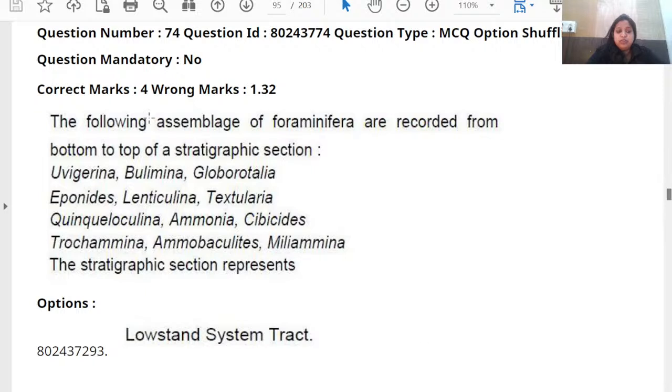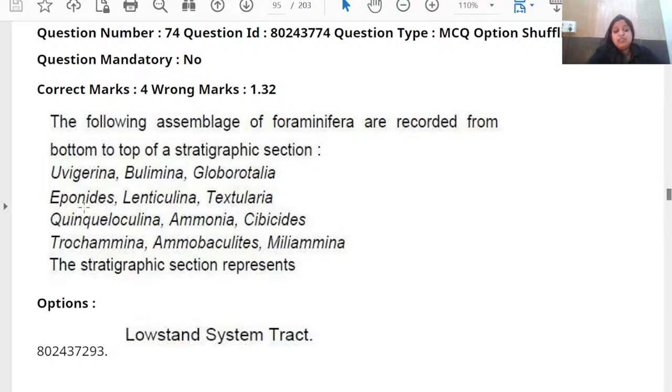Look at the question over here. The following assemblages of foraminifera are recorded from bottom to top of a stratigraphic succession. The bottom part is Trochammina, Ammobaculites, Miliammina. All these are the foraminifera in the bottommost layer. On the next layer it is Quinqueloculina, Ammonia, Cibicides.